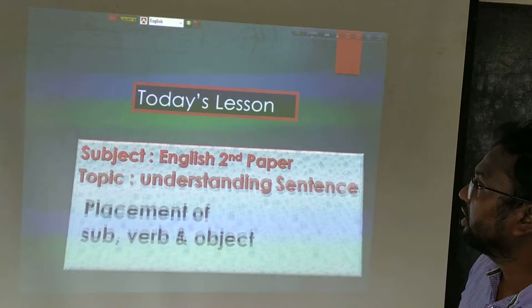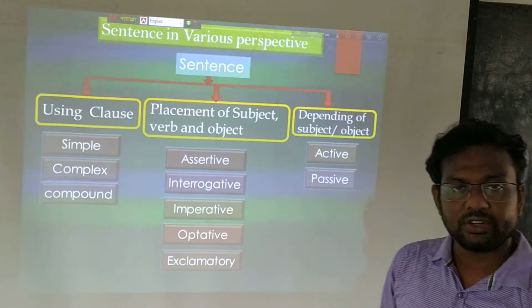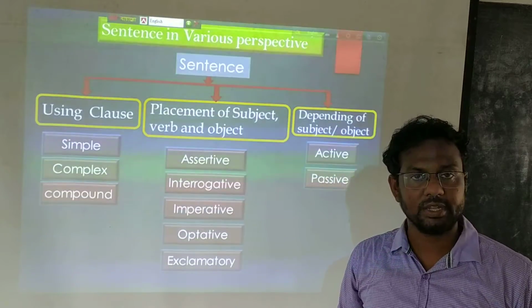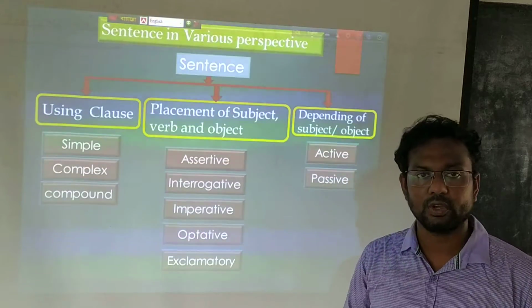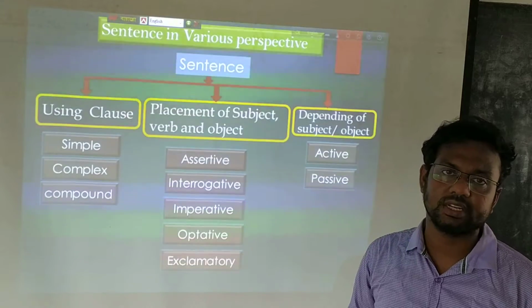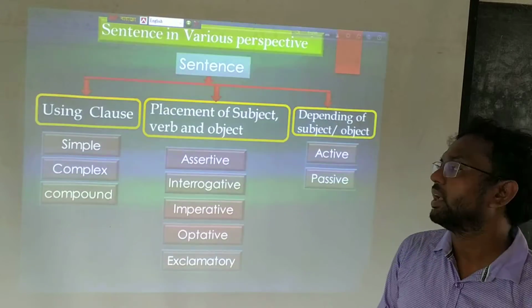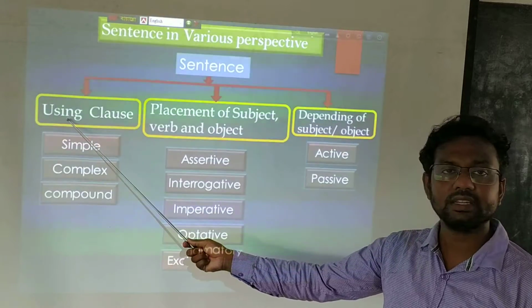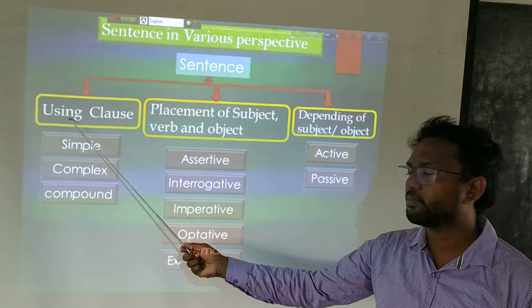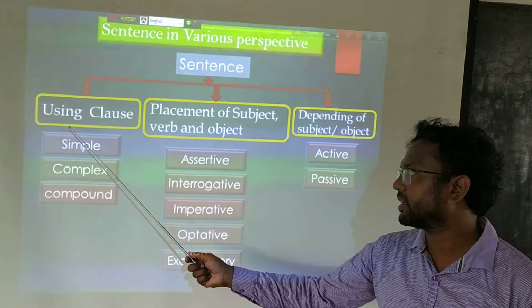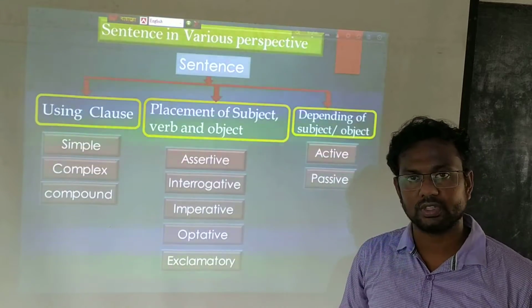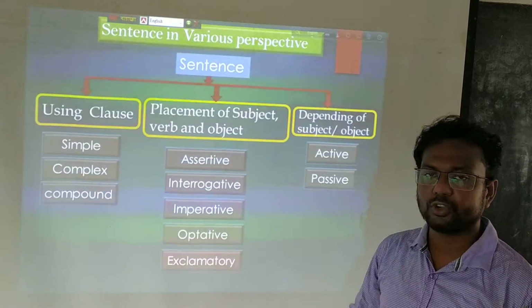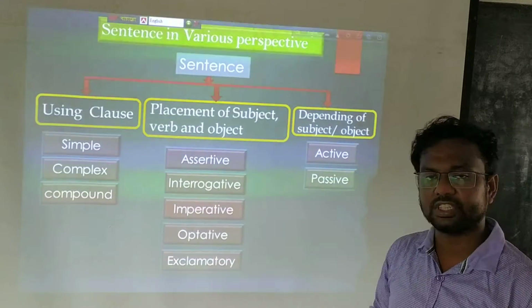Dear students, at the very beginning we will try to understand various perspectives, various points of view, and depending on them how a sentence is divided. The first point of view is using clause. From this point of view, a sentence is divided into three types.